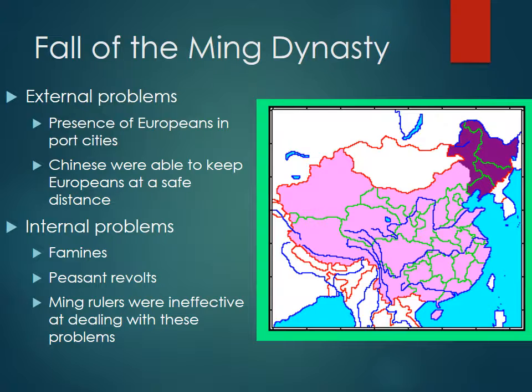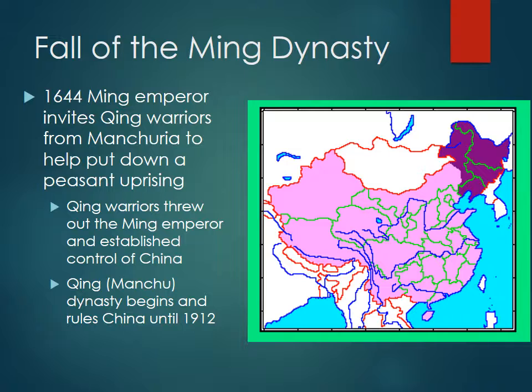And then our internal problems are famines, peasants start to revolt, and Ming leaders become ineffective at dealing with these problems. So we see this. It's just a typical dynastic cycle, that the early dynasty is eager and wants to make all the changes. The later dynasties are ruled by people who are totally out of touch with the outside world, were raised in a sheltered kingdom, and usually end up failing the people. So the fall of the Ming Dynasty is 1644.